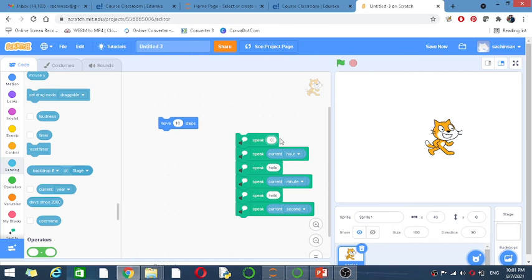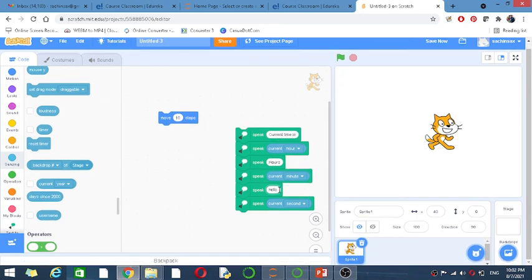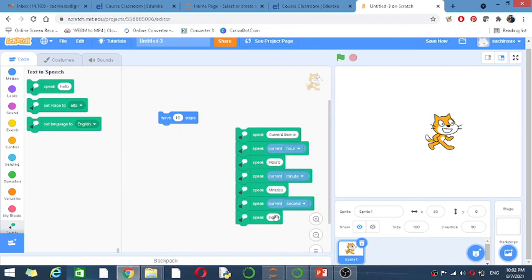Current time is, hours, current minute is, minutes, then one more speak block I'll add here, and it will say seconds.